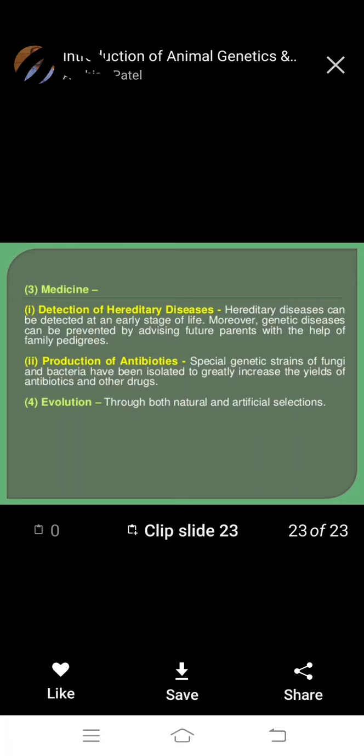Special genetic strains of fungi, black fungi, white fungi, yellow fungi, we know it, and bacteria have been isolated to greatly increase the yield of antibiotics and other drugs. Next, evolution through both natural and artificial selection. So we know it, evolutionary biology, natural and artificial selection.